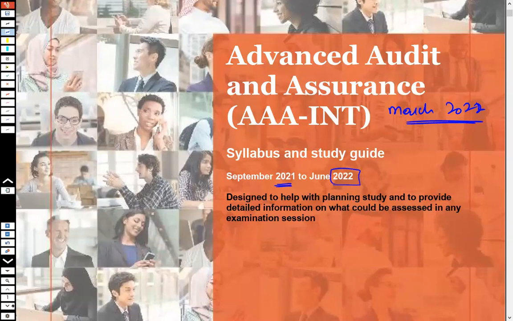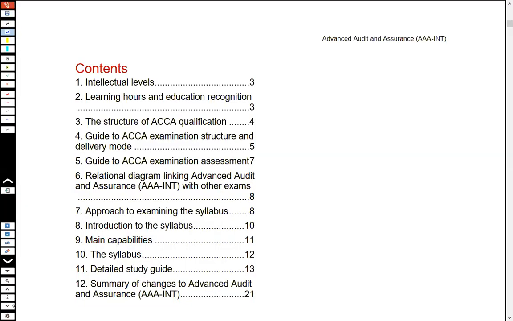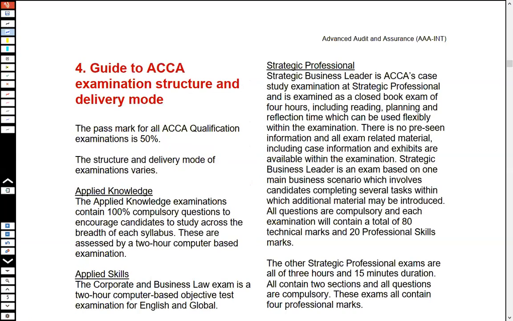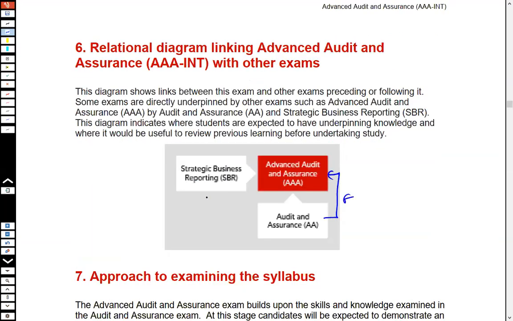I repeat, it is to understand the connection of the syllabus with the different subjects. You could see that this paper of AAA is actually connected to audit and assurance, which we call F8, and it is also connected to the reporting paper, which used to be called P2. So there is a connection between this AAA paper and the audit and assurance paper of the applied skills level and the strategic business reporting paper.